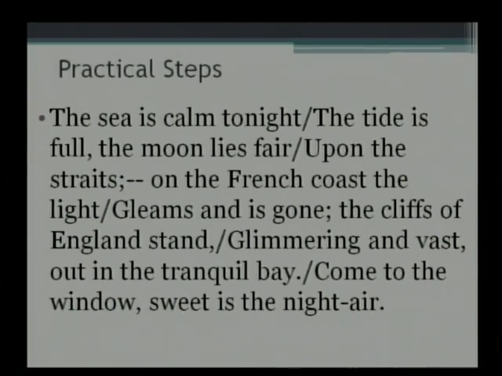What about adjectives, Namita? Students, come on, let's very quickly look at the adjectives. Let's begin with calm. Full, fair, French, glimmering. Then we have vast, tranquil, sweet. Notice again, when we look at glimmering and tranquil, you would have to do something about them. Because look at the word tranquil. Say that again, my dear students, and you will realize that it is long followed by short. Tranquil.